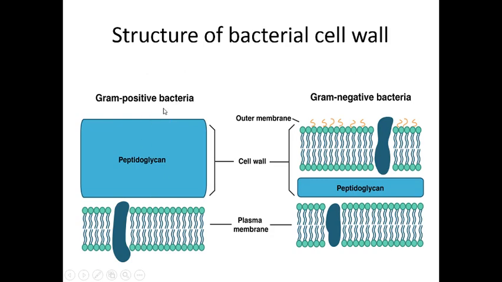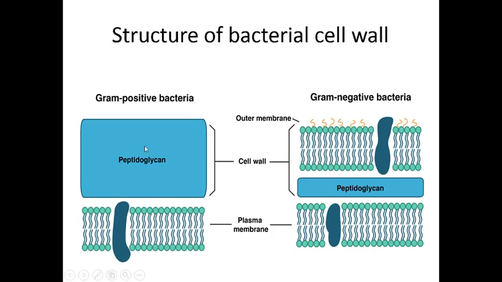Whenever we compare the lipid content of gram positive bacteria with gram negative bacteria, we find that in gram positive bacteria the lipid content is low as compared to gram negative bacteria. Gram negative bacteria have a very high lipid content, because this is also a lipid layer, and the extra outer membrane present in the gram negative bacterial cell wall is also made up of a lipid bilayer and integral protein. That's why in gram negative bacteria the lipid content is very high.